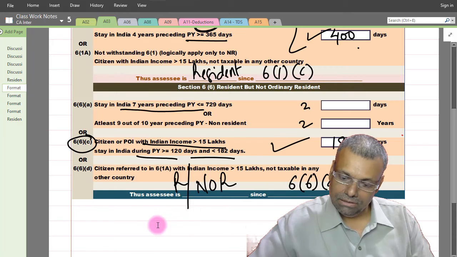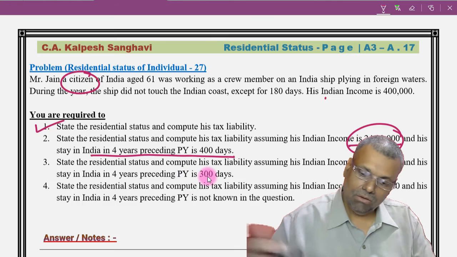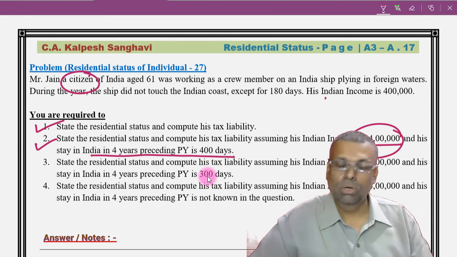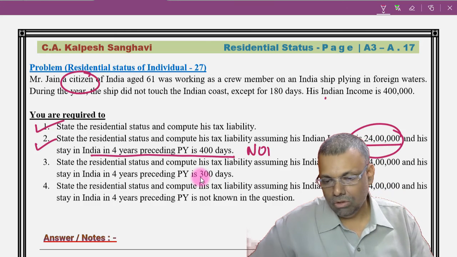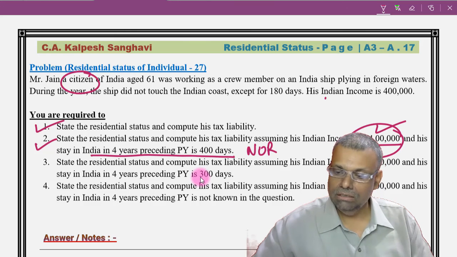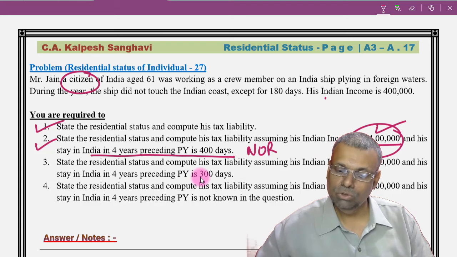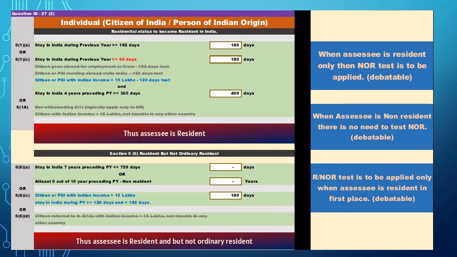Now update your answer, point number 2 also, that you will be not ordinarily resident. And 24 lakhs is your Indian income, so it will of course be taxable in India, and calculate the tax liability.